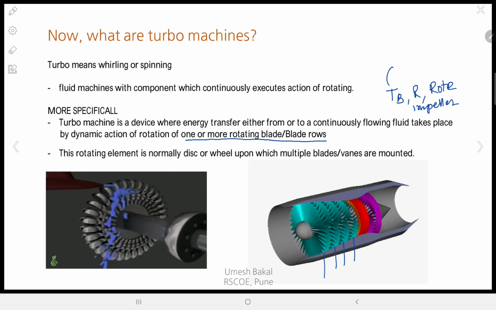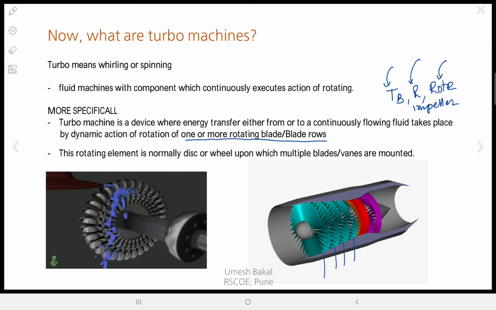It is called a turbine when we are extracting energy from the fluid. We use the term rotor or runner in case of turbine only. Okay, this rotor term is specifically used in case of compressors, axial compressors.